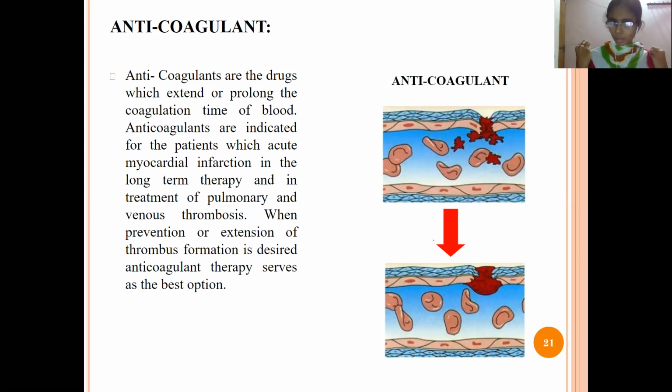Means the clotting of the blood is still happening in this case, but it will extend the time of the formation of the clot in the body. But for the antiplatelet, it will completely remove the clot from our body. So that is the difference. Anticoagulant means it will extend the coagulation time, but the antiplatelet will completely remove the clot from our body. So that is the main difference between anticoagulant drugs and antiplatelet.